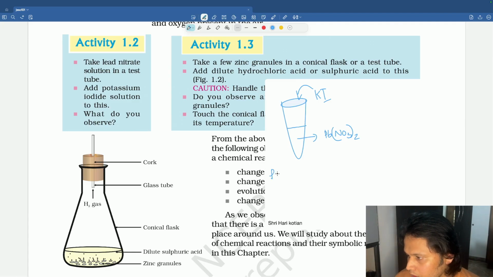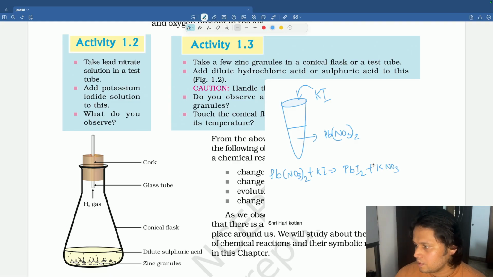Pb(NO3)2 reacts with KI to give lead iodide plus potassium nitrate. If I want to balance, this is 2 and this is 2.